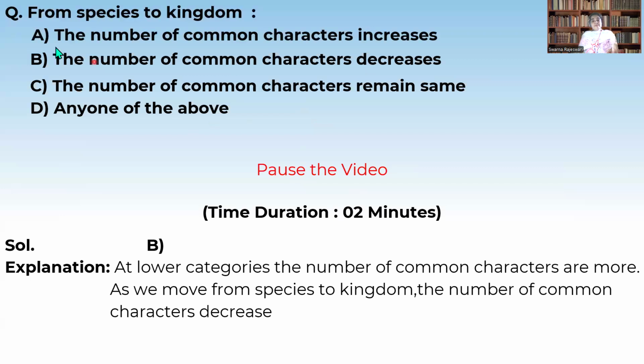When we see the species, it has a lesser number of common characters when compared to that of the kingdom. So the number of common characters decreases. It is the correct answer.